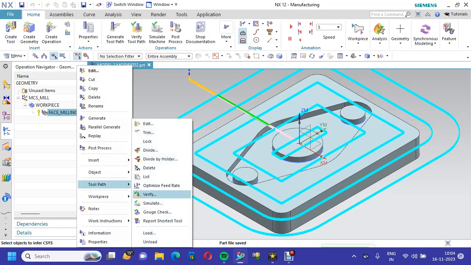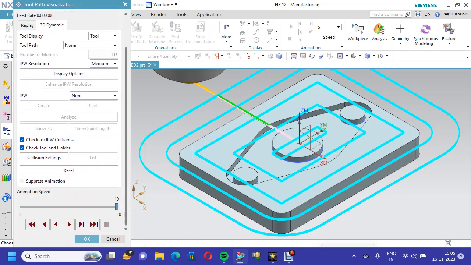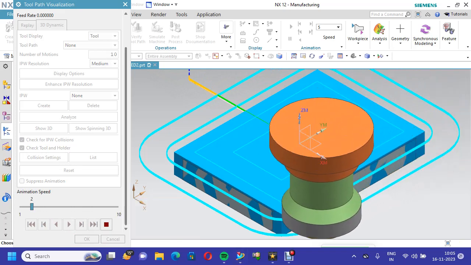Go to toolbar, verify, take it 3D dynamic. For showing purpose I am taking outside.